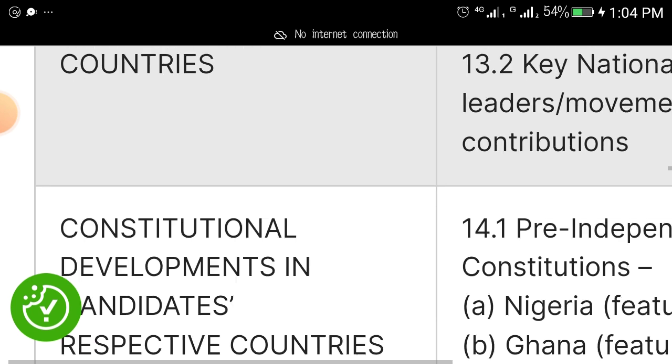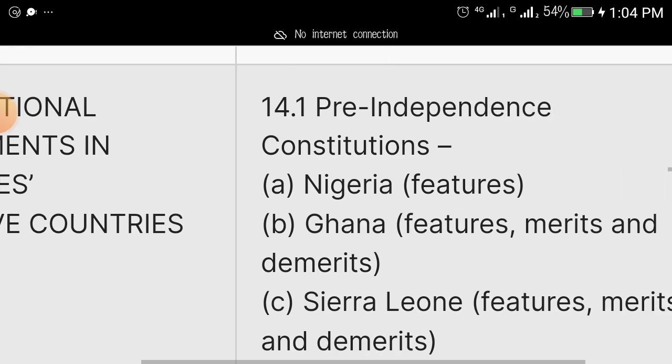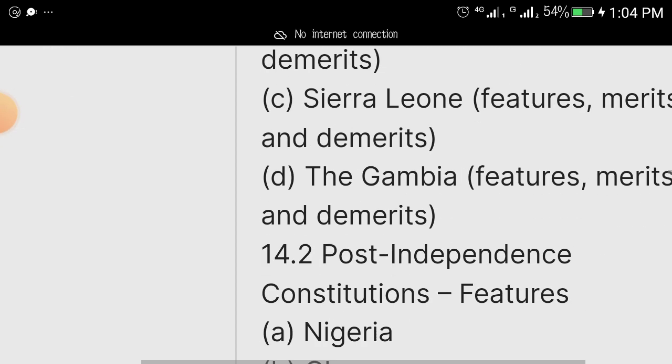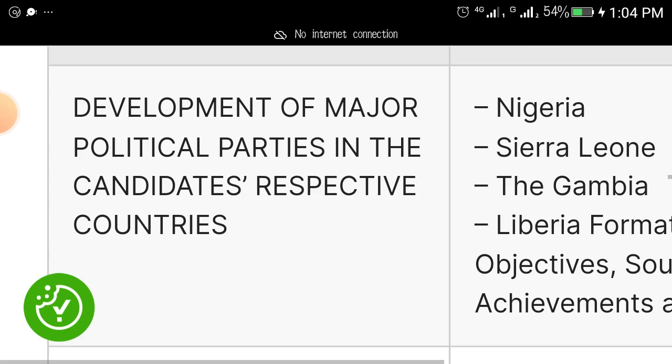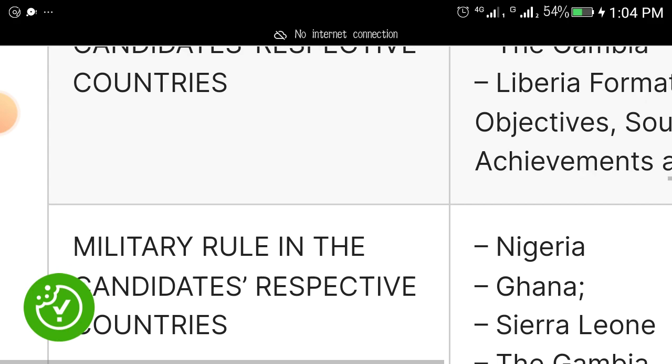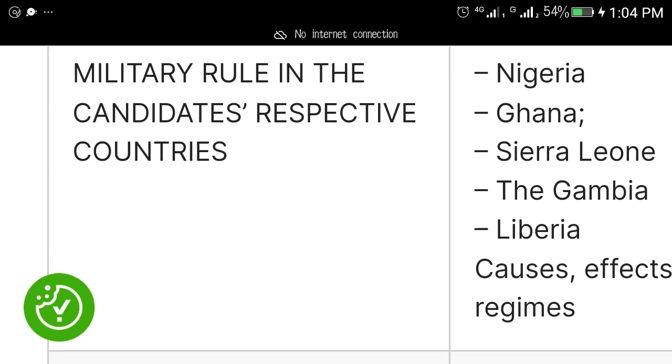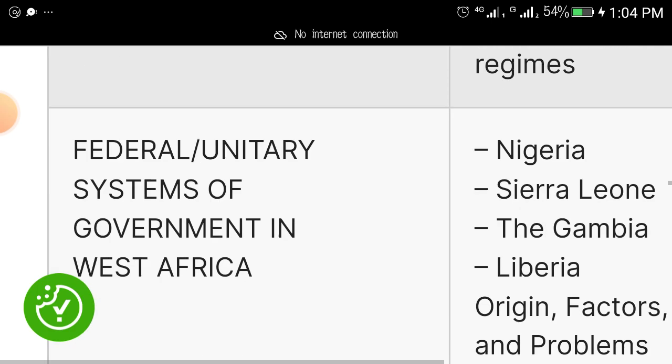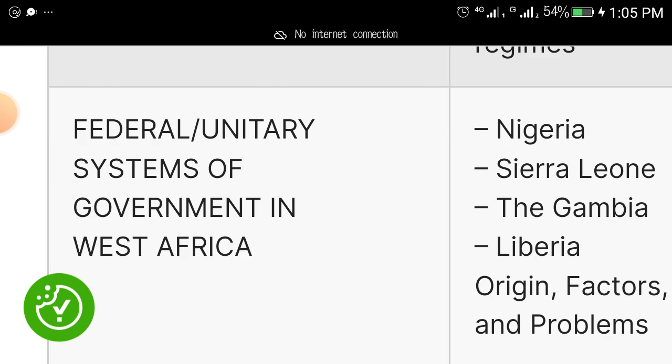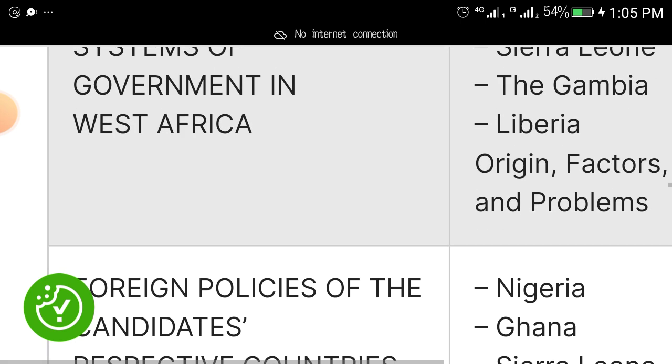Okay, constitutional development in your country: pre-independence constitutions. In Nigeria, their features; in Ghana, features, merits and demerits, and all the rest. Development of major political parties in your country. Just read them up. Military rule in your country. Of course, you know that the military ruled most countries in Africa before the return of democracy. Then the federal and unitary systems of government in West Africa. Once you get to your government textbook, you will see these topics I am mentioning.